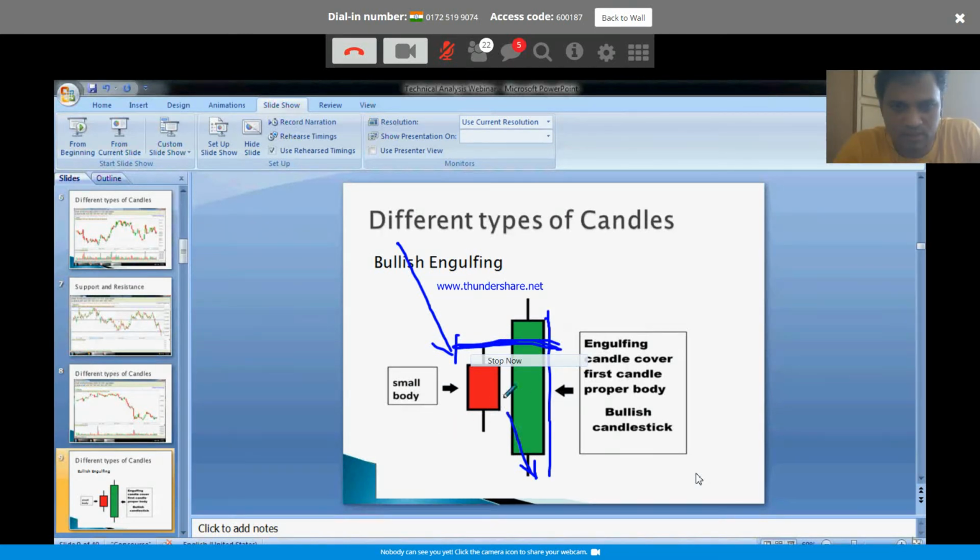It went below the previous day's low, this was the previous day low, right? So initially it sold off, went below the previous day low, but again bulls came into the picture, bought it hard, and overcame the previous day high. So this entire single candle engulfed the previous day candle. That is the reason for the name bullish engulfing candle.